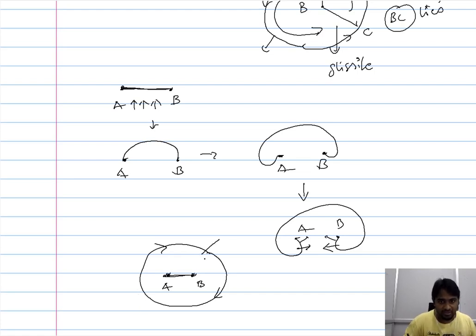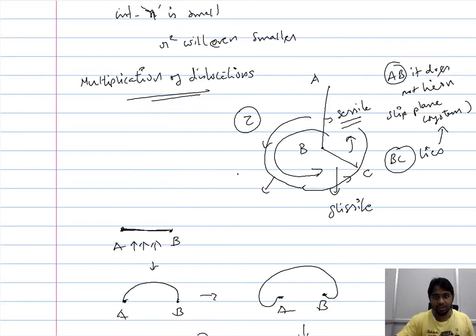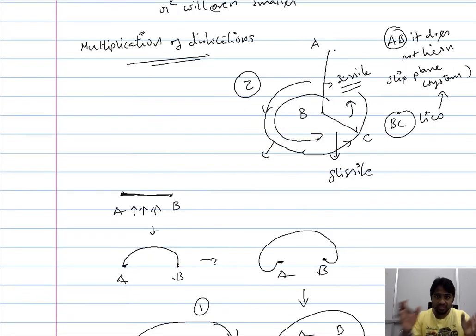So as this dislocation grows, the dislocation loop which was originally present here will have moved to this region here, and the new dislocation loop will be formed from AB as the source. So this is based on the fundamental understanding of having a dislocation that is not confined to a specific plane, that has a section that is immobile and a section that is mobile.